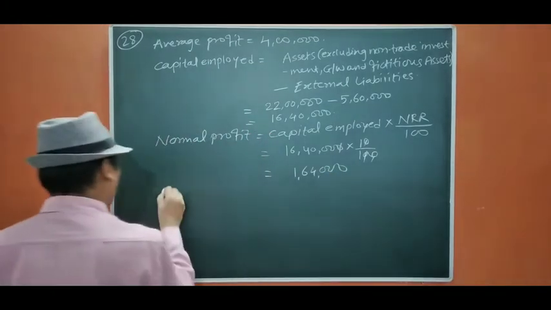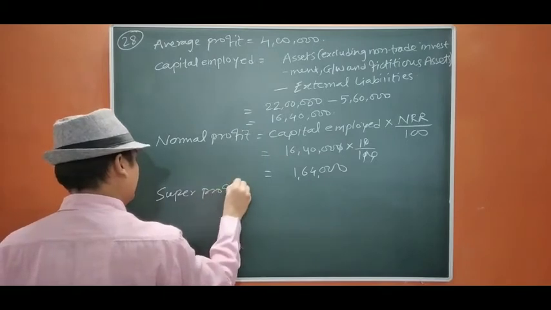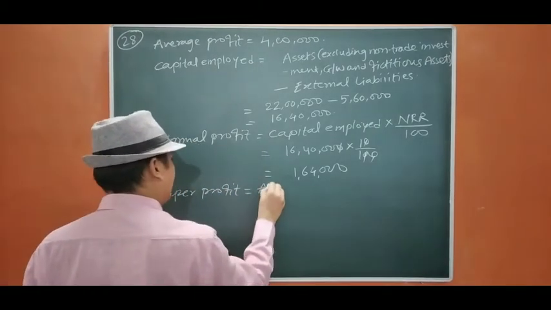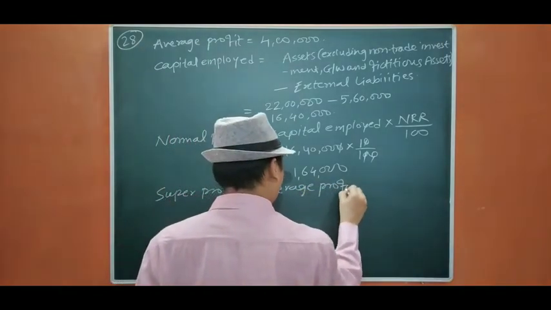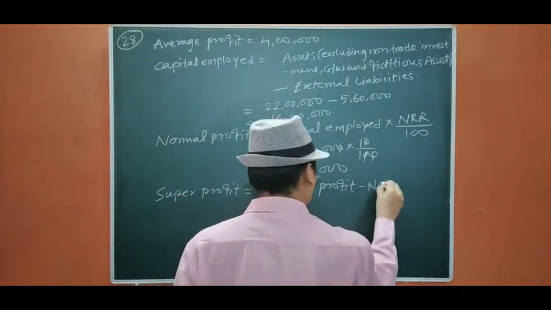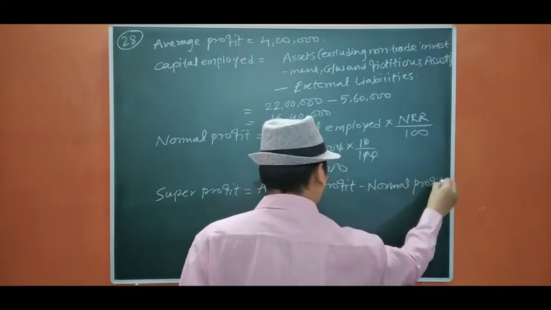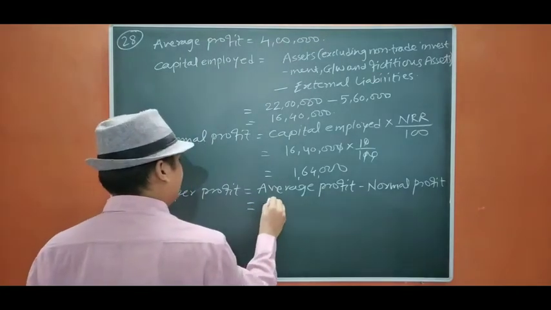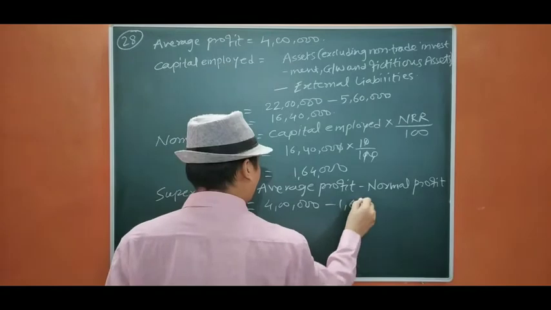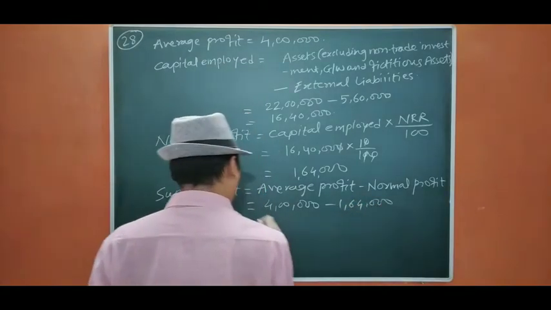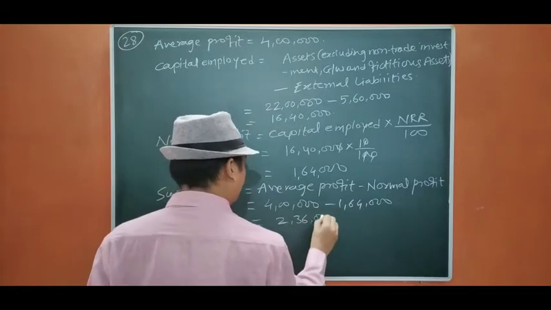Okay, so super profit equals to average profit minus normal profit. Okay, average profit is 4 lakh and normal profit is 1 lakh 64. It is 2 lakh 36,000.